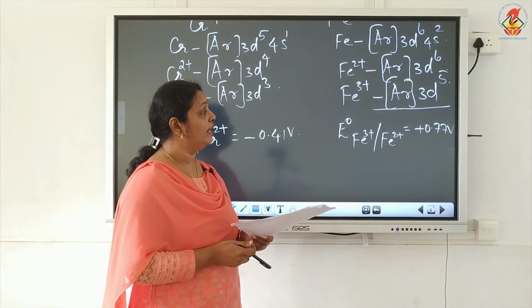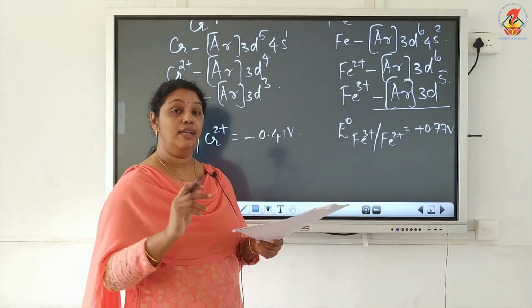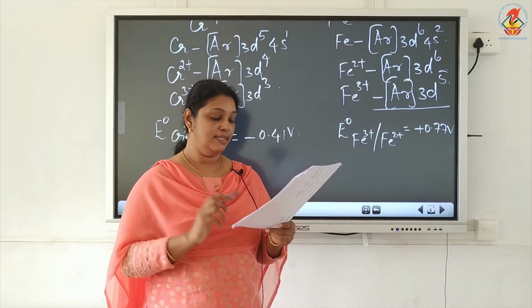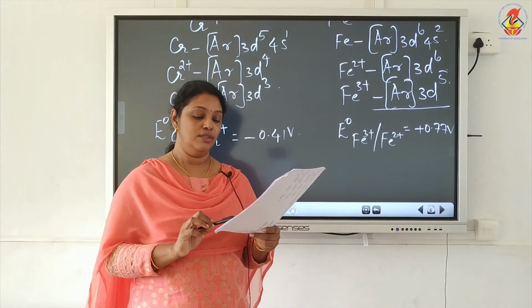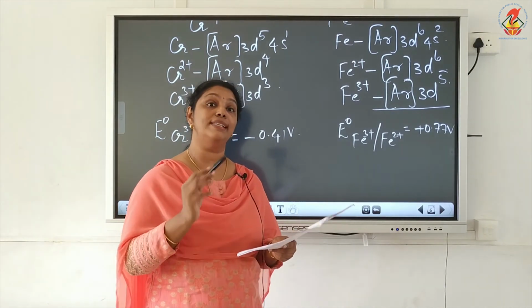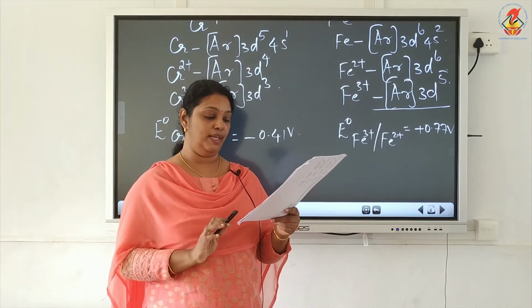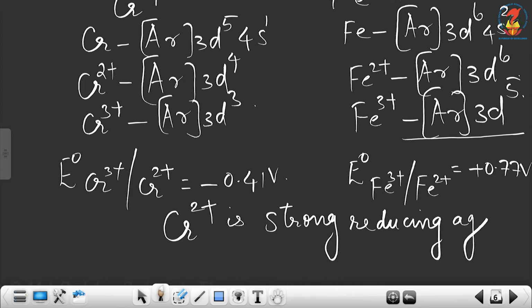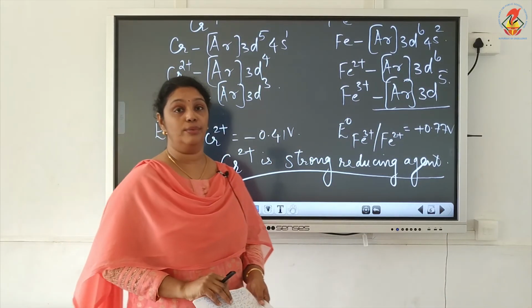But the E0 value for iron is positive, which means that with a higher E0 value, the low oxidation state is stable. That is, Fe2+ is stable based on the E0 value. So Fe2+ is more stable than Fe3+. So Fe2+ is not easily oxidized to Fe3+. Therefore we can say which is a better reducing agent: Cr2+ is a stronger reducing agent than Fe2+. Okay, so this is a very important question.